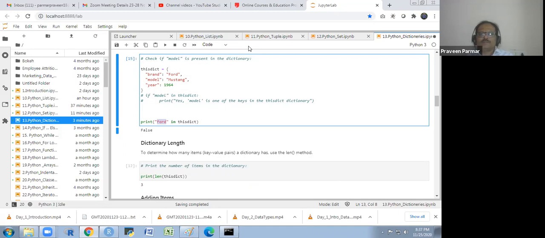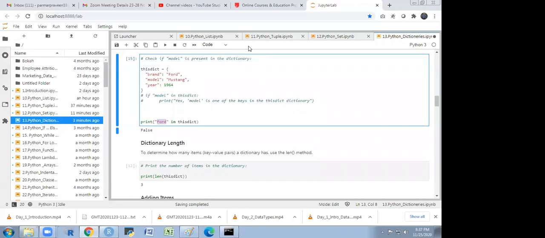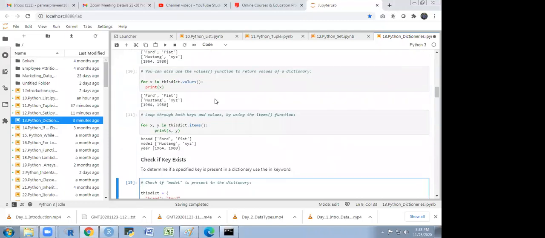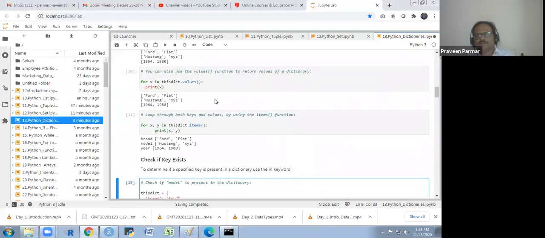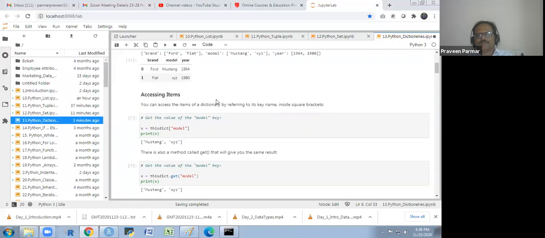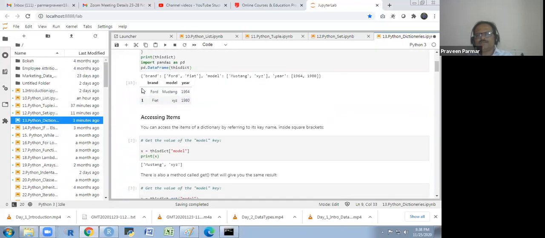You asked me some question, Vijayan. Yes. Sir, just go above, sir. I will tell you again. I explained that we convert this dictionary into a data frame, and we get the data frame in this way.